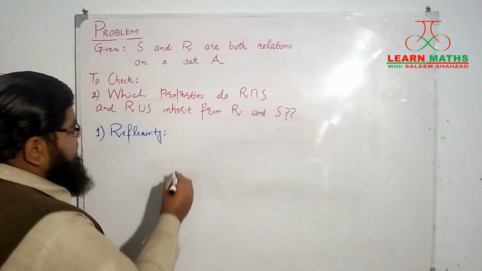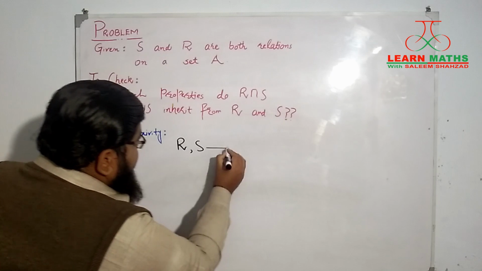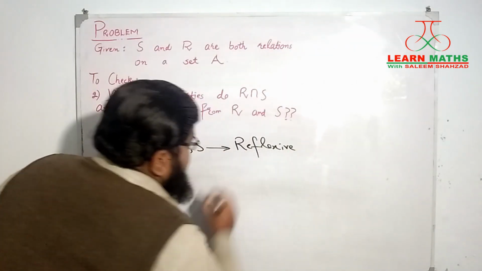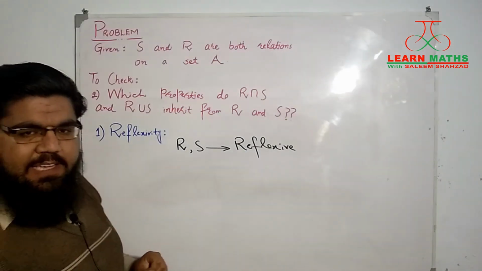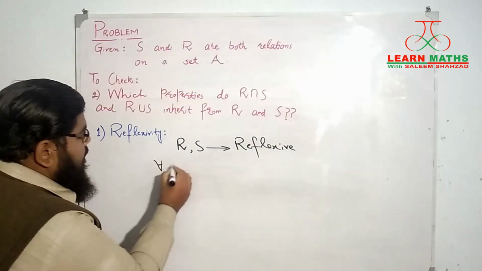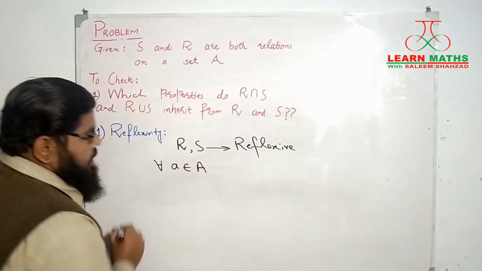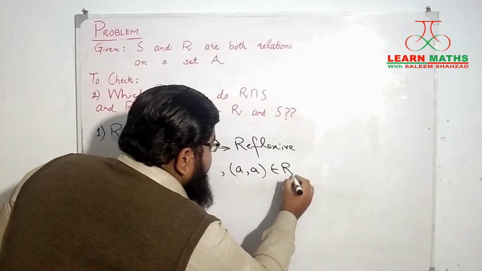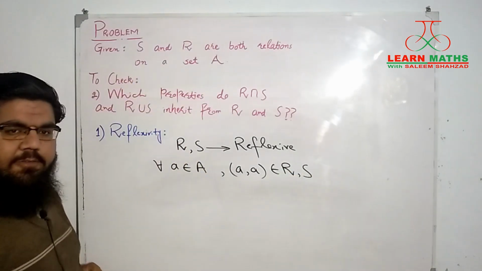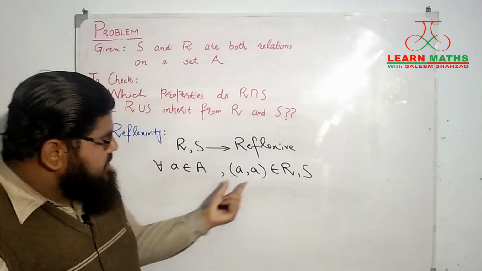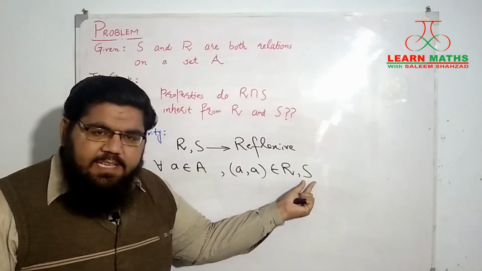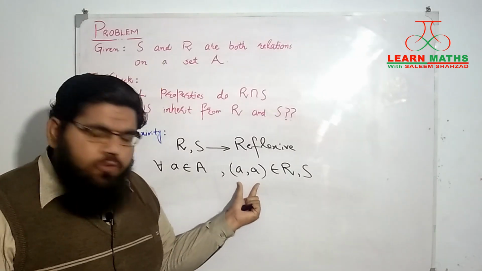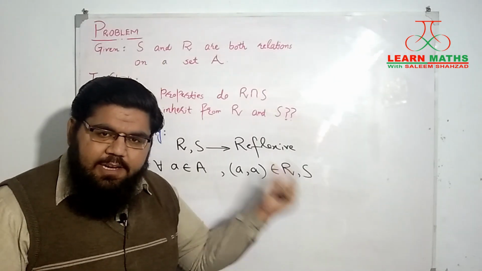So let's start with the assumption that both R and S are reflexive relations. Now, if these two relations are reflexive, that means that for all a belonging to A, we have the pair (a, a) belonging to both R and S. If this pair belongs to both R and S for all a in A, then definitely this pair will belong to their union as well as their intersection.